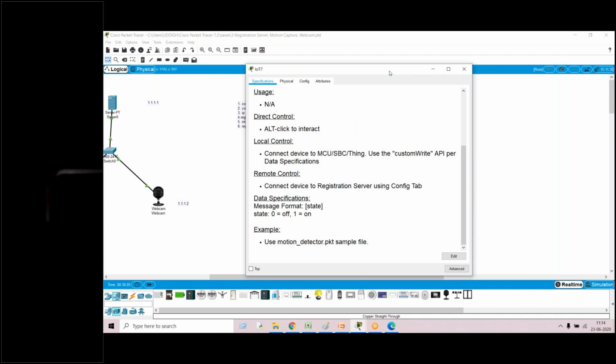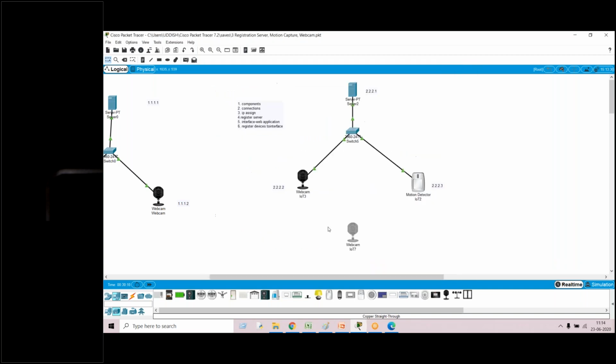Okay, sir. So now I selected the connecting cable as a straight copper wire, sir. Yeah, now it shows, sir.